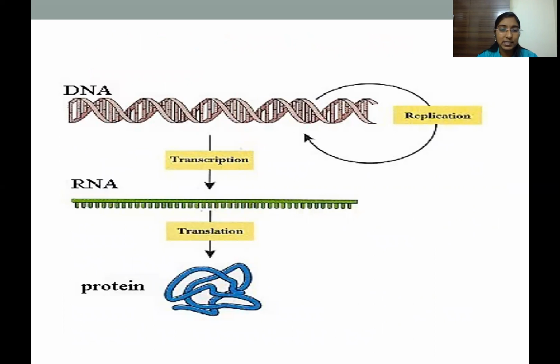Here we can see the diagrammatic representation of the same, where from DNA, replication is the production of an exact or identical copy of DNA. Transcription is the production of RNA or mRNA from DNA. And translation is the process where this mRNA is read and appropriately a protein is formed based on the sequence of the nucleotides that are present.